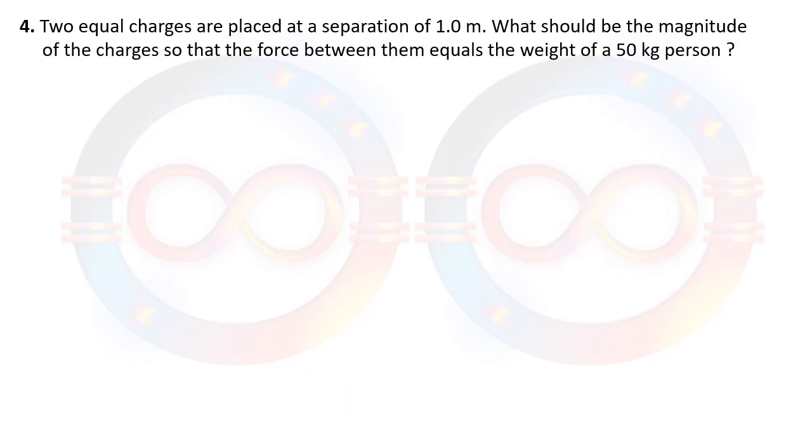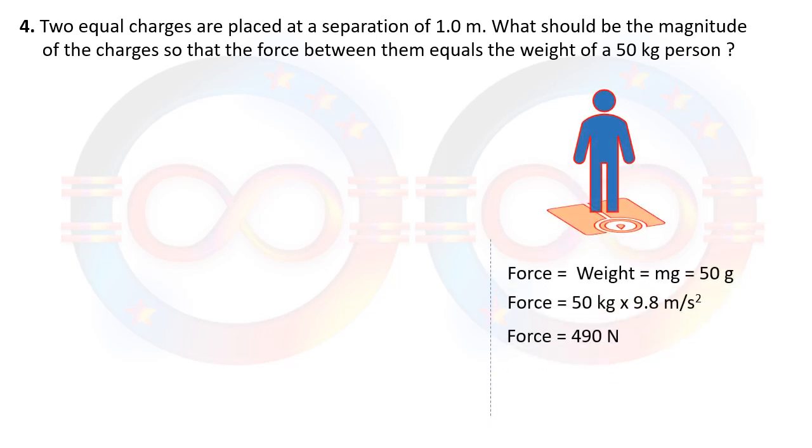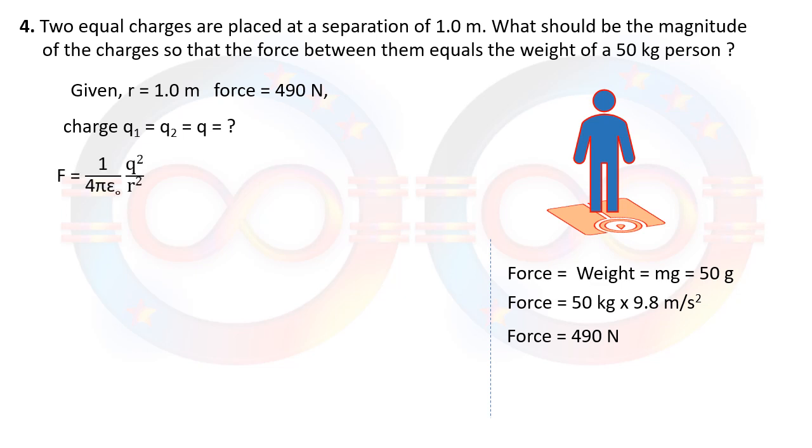Question number 4 is saying again two equal charges are placed at a separation of 1 meter. The distance is given. What should be the magnitude of the charges so that the force between them equals the weight of a 50 kg person? Again, we are using the 490 Newton. Here we have to calculate the charge. We will be using the same formula given by Coulomb's law, and that is q square is equal to 4 pi epsilon naught r square into F. 4 pi epsilon naught value will be 1 by 9 into 10 raised to 9.